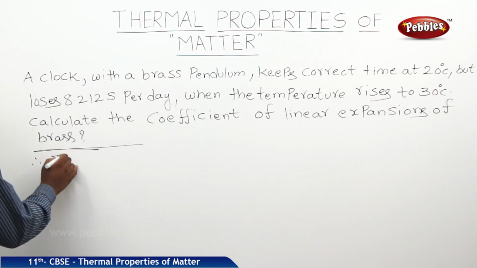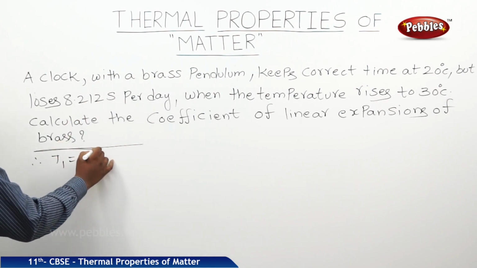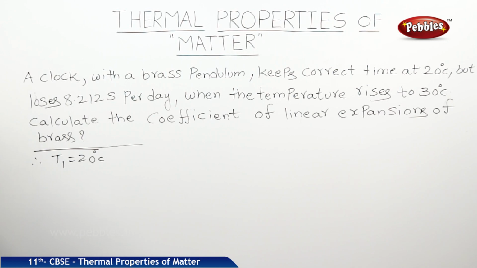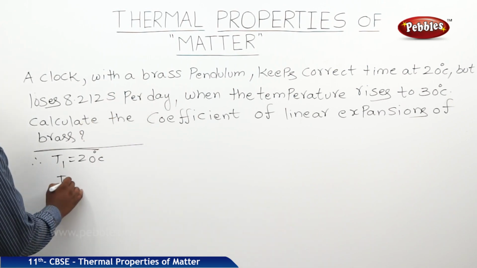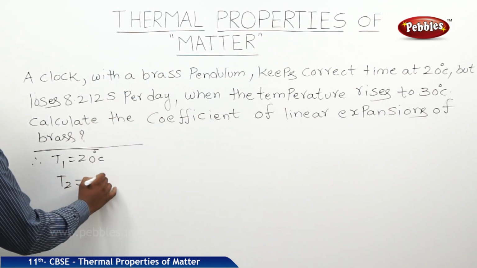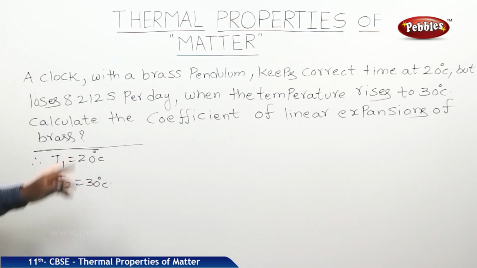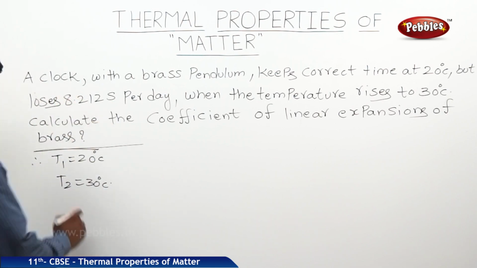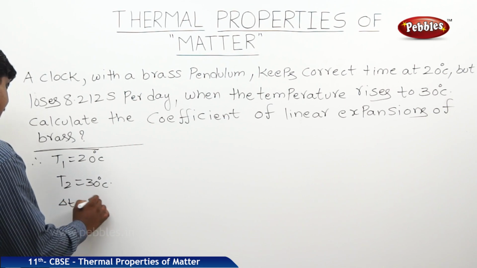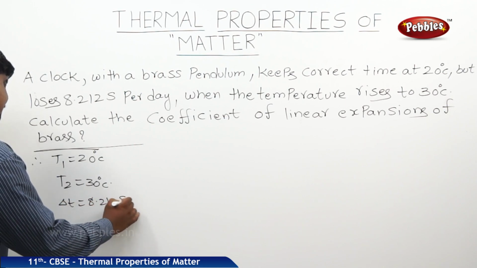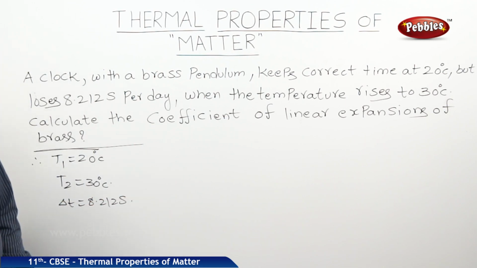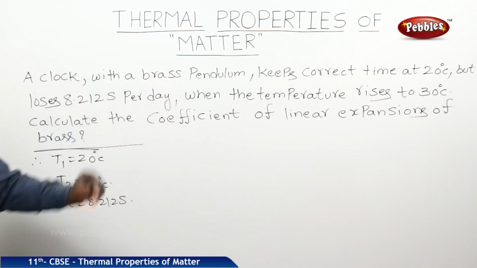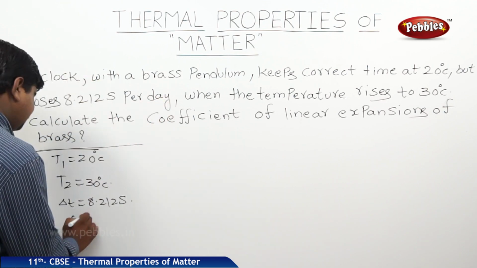The initial temperature is equal to 20 degrees Celsius, but the temperature rises to 30 degrees. It loses time, nothing but the delta T, 8.212 seconds. So we should find out the coefficient of linear expansion.